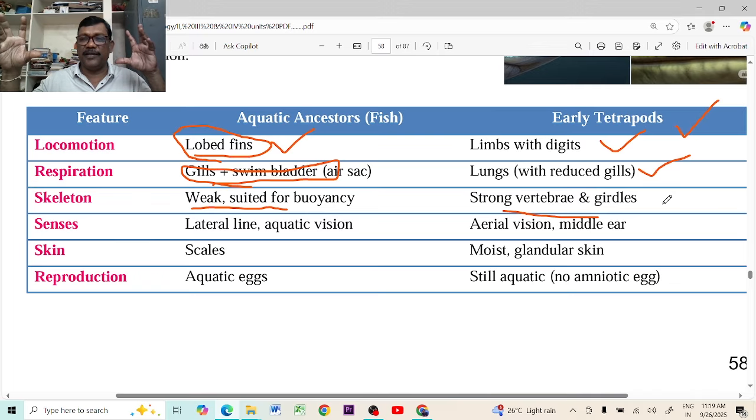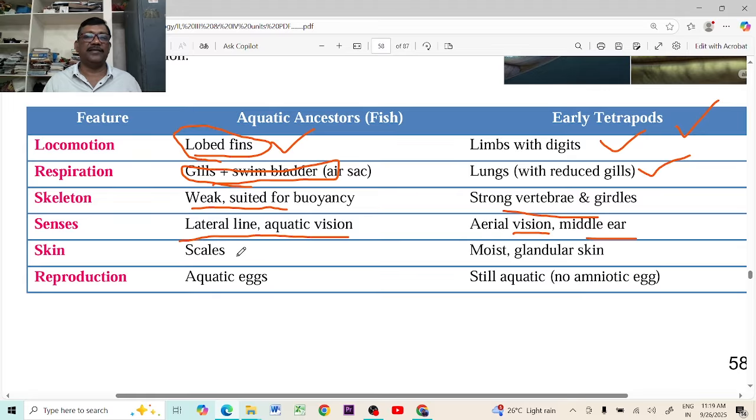The skull became the dicondylic skull that can move its eyes very easily, that can move and catch the prey very easily due to the presence of the dicondylic skull. And the sense organs are lateral line system and aquatic vision while they were living in the water, but now they become aerial vision and middle ear.